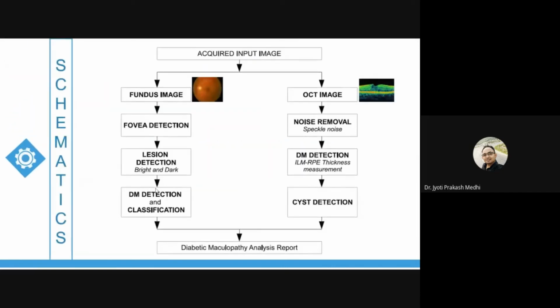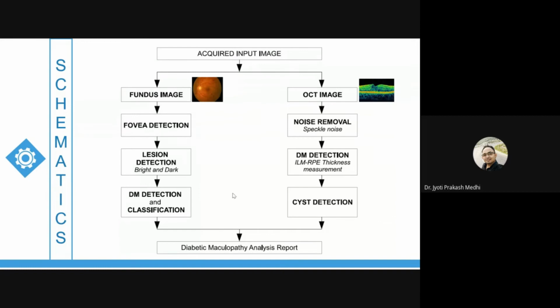Next, coming to the process of how to detect, analyze, or process the algorithms: our first requirement is acquiring input images. Then it can be either fundus images or OCT images. If it is fundus images, we go for fovea localization, detection of lesions, and then classification. This is done in the case of diabetic maculopathy. I'm discussing diabetic maculopathy, not retinopathy.